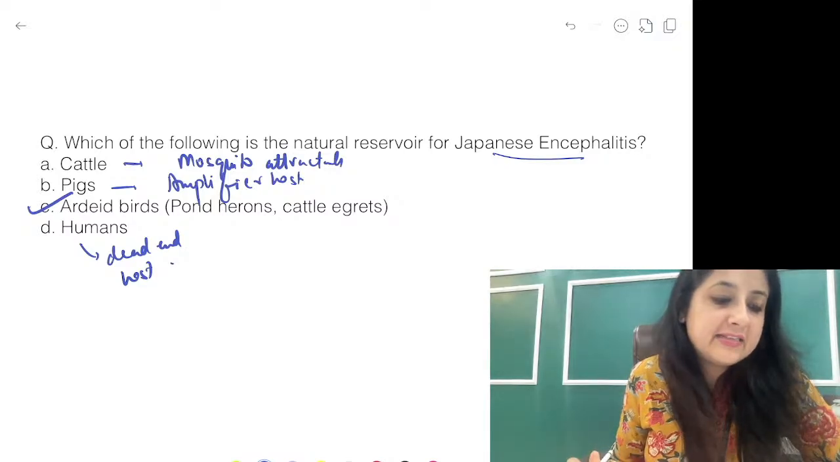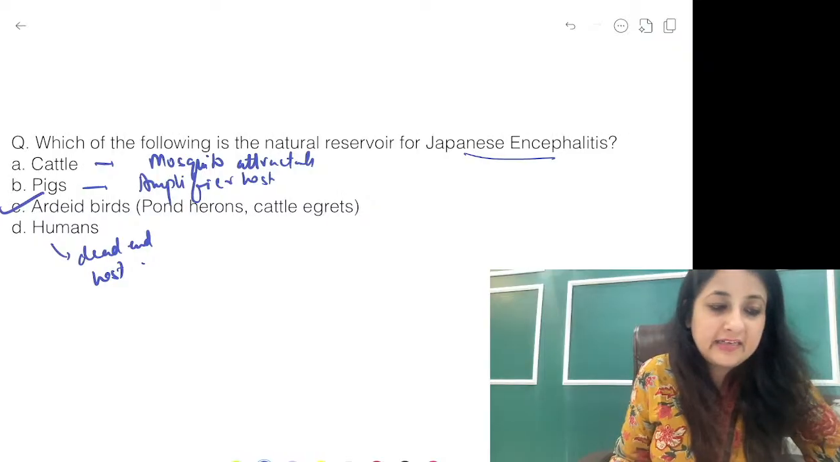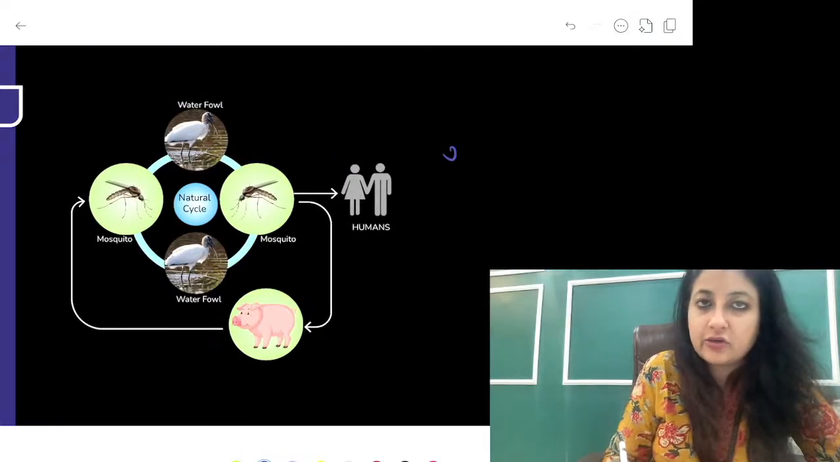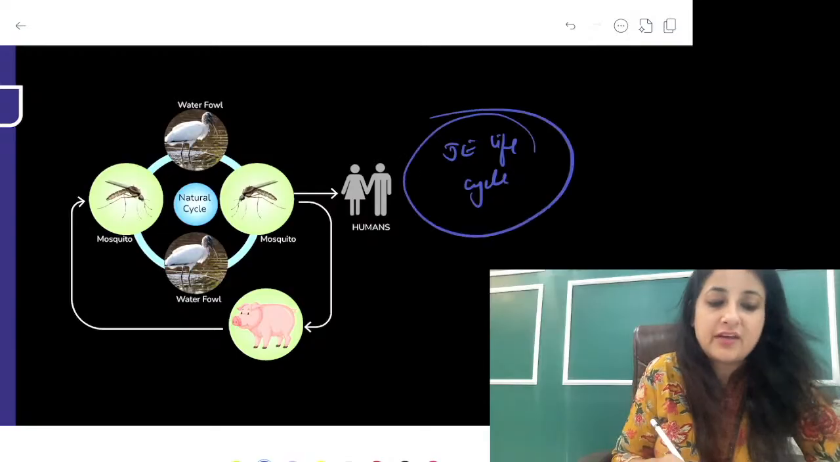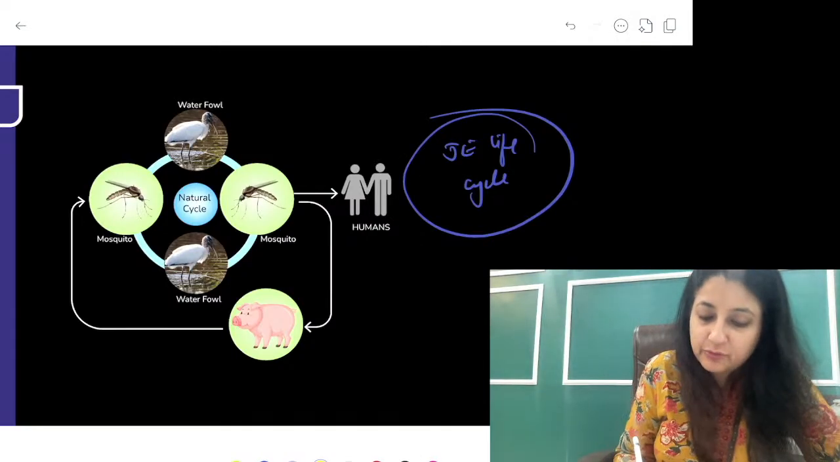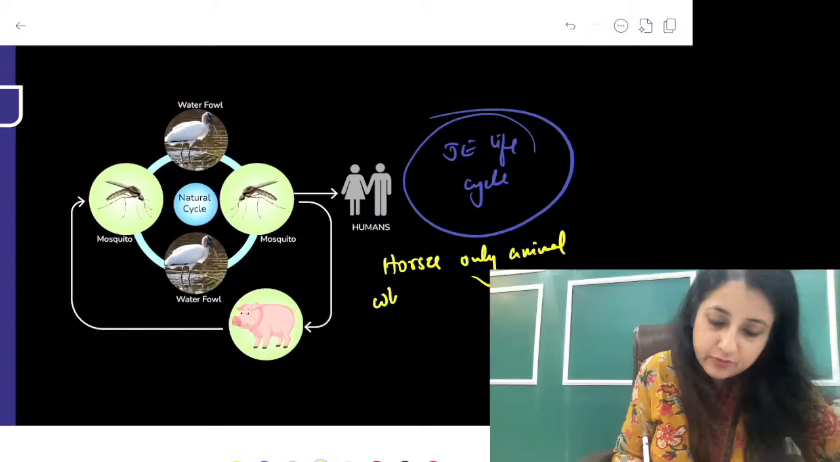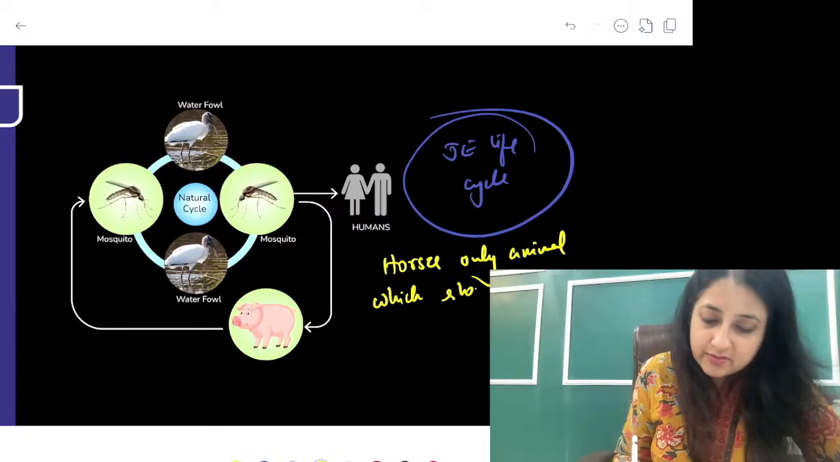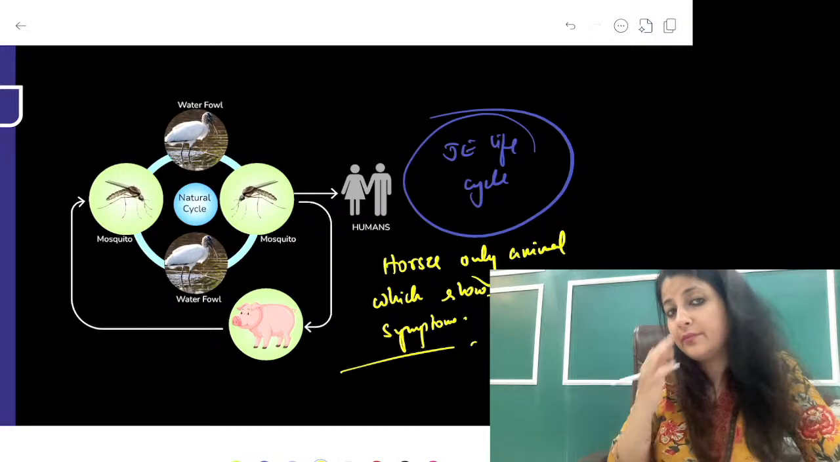Vaccines we have already discussed, तो वो आपको कर लेना है. सपना, mascot already discussed. पुनीत अभी क्या था? This is your JE life cycle. We have discussed it n number of times. Just revising it. You can have a look over here. The only animal which shows symptoms, guys, please remember, horses. Horses is the only animal which shows symptoms. You must remember that as well.